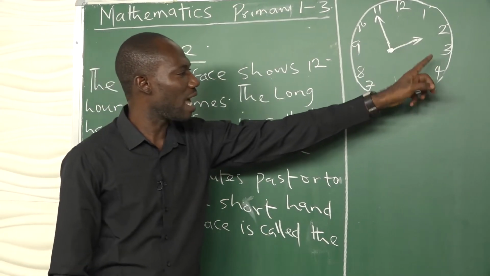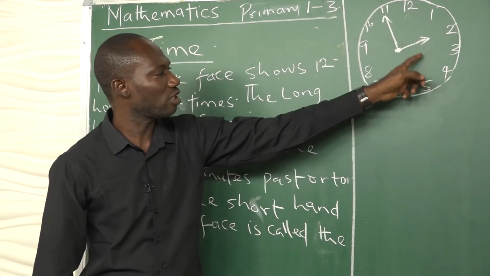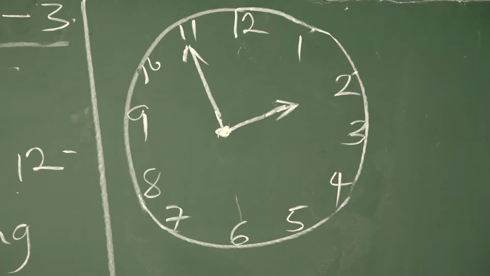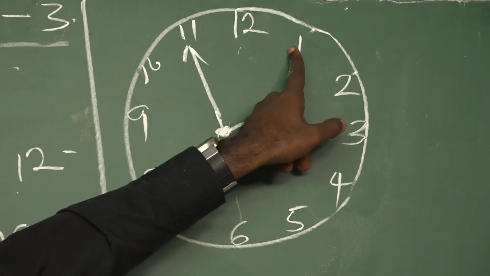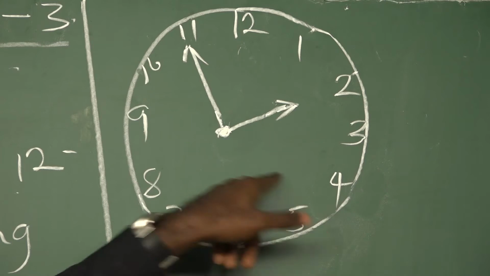If this short hand is located at 4, it takes 60 minutes for the short hand to move from 4 to 5. But what we have on the board now, in between these hours, in between 12 and 1 is 5 minutes. In between 1 and 2 is 5 minutes. 5 minutes in between.